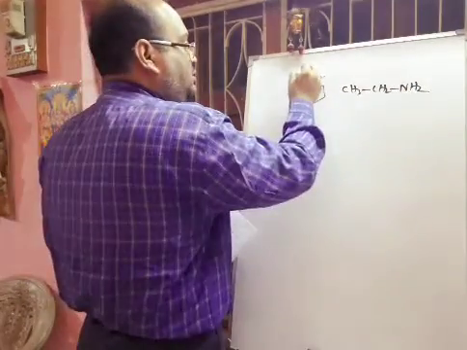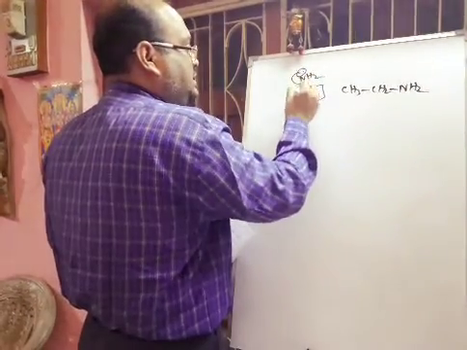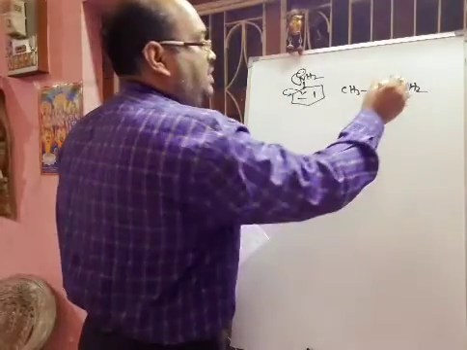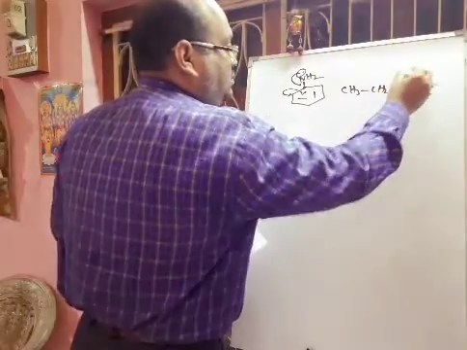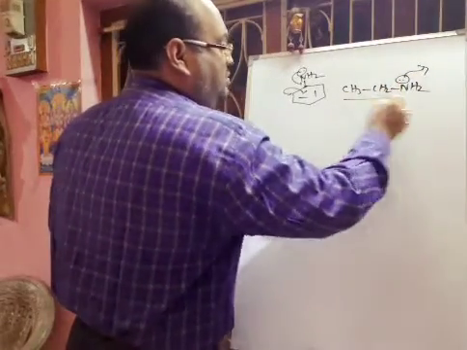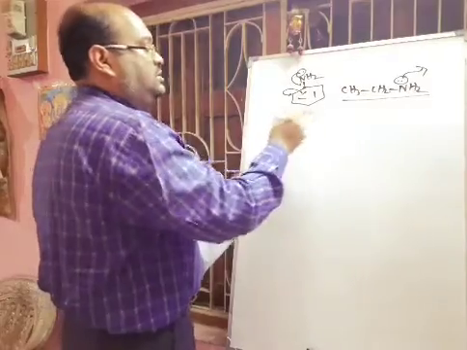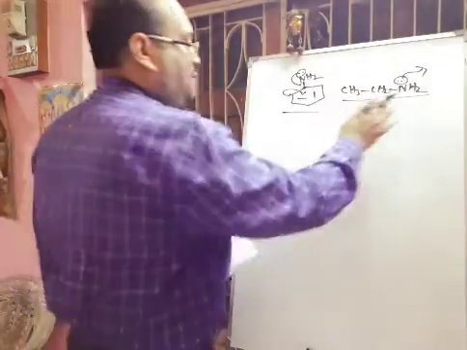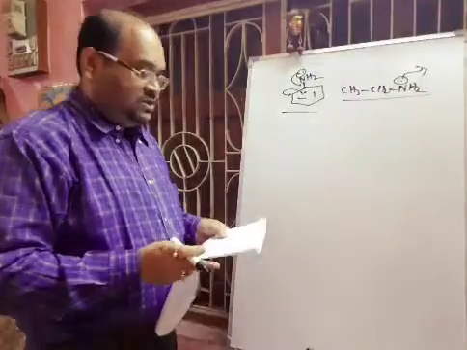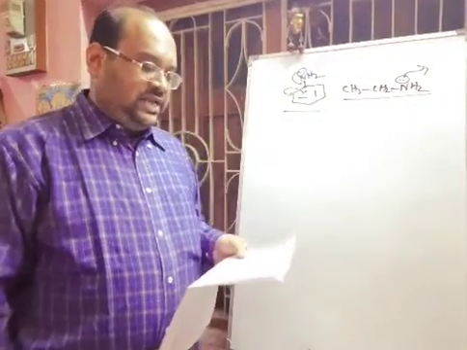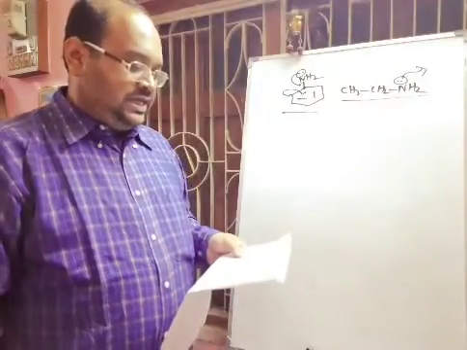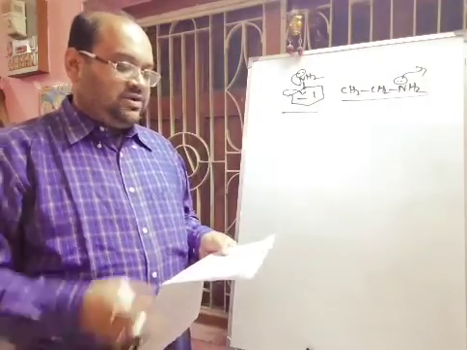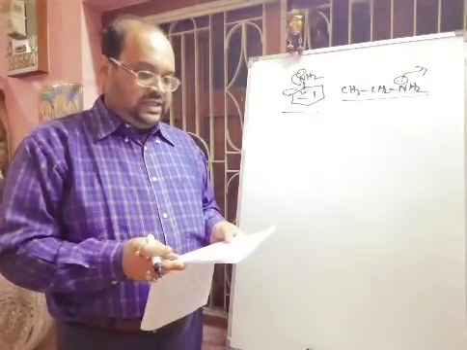Here in aniline the nitrogen lone pair is engaged in resonance with the benzene ring, but in ethylamine the nitrogen lone pair is free to donate. So ethylamine will be the better base compared to aniline, which is the weaker base. Aliphatic amines are stronger bases than aromatic amines. So the option saying aromatic amino compounds are more basic than aliphatic is the wrong statement, the incorrect statement.